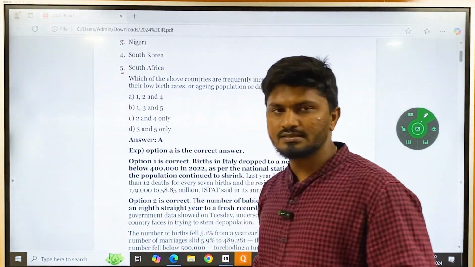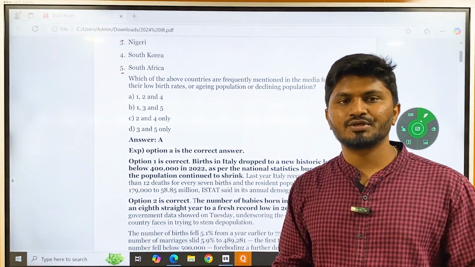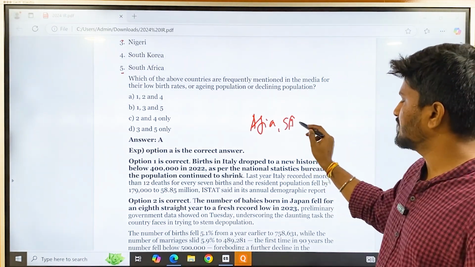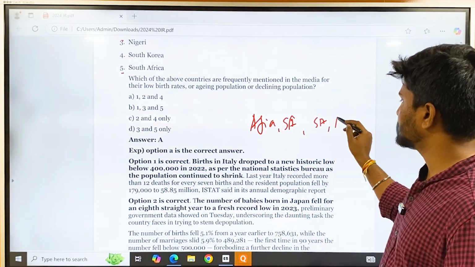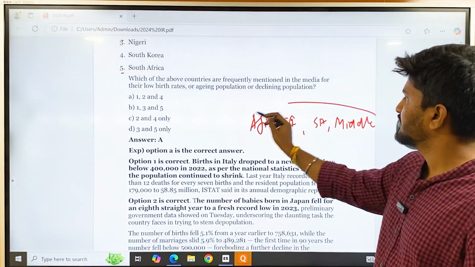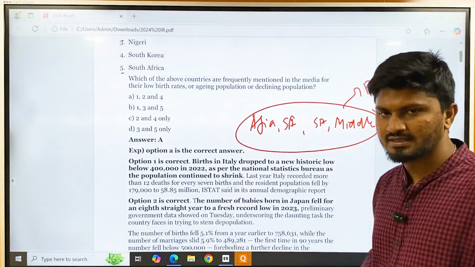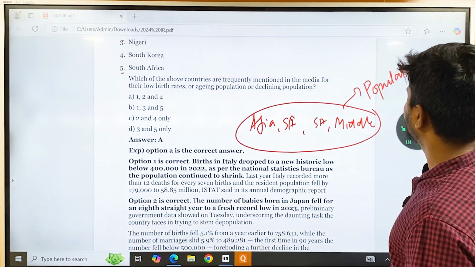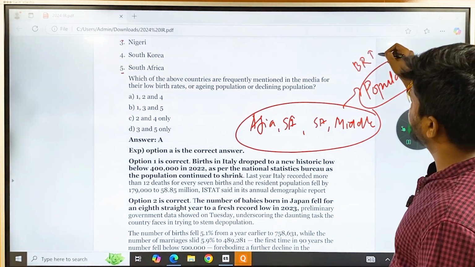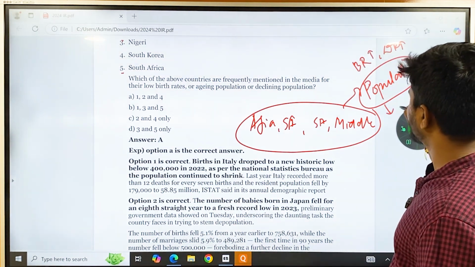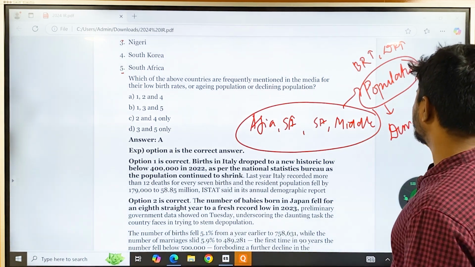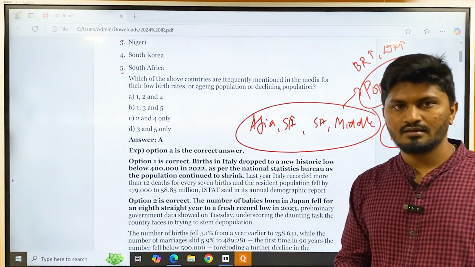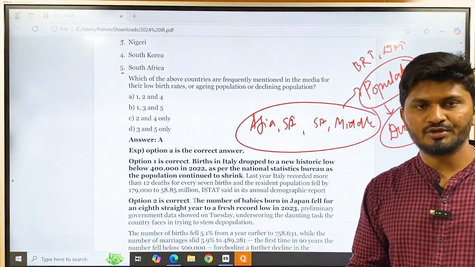Nigeria, South Africa, these are countries belonging to Africa, South America and South Asia and certain parts of the Middle East. These are the countries where in recent years there is a population explosion going on, meaning birth rate is higher compared to death rate in these countries, and they are going through a phase called demographic dividend, or demographic transition. So they are at the positive end of population growth.